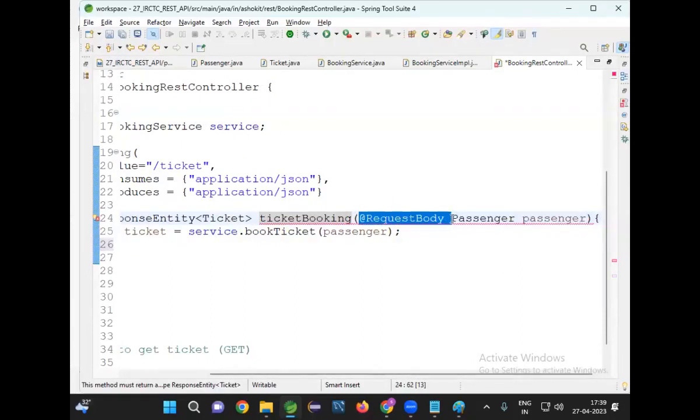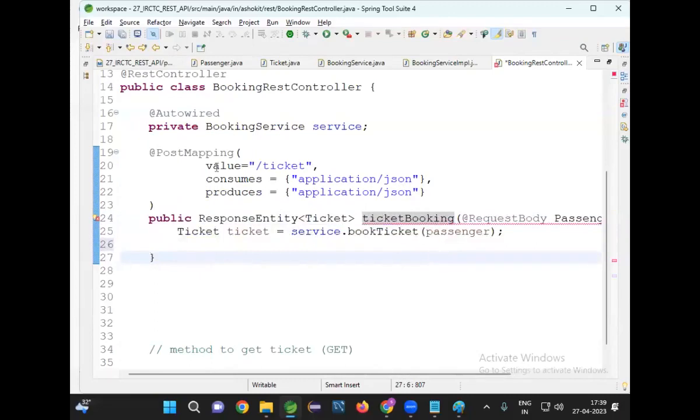What is the meaning of request body? That means this method is expecting passenger data from the request body. Who will take it from the request body? Who will give it to my method? Dispatcher servlet. Why dispatcher servlet? This method will be called by the dispatcher servlet.